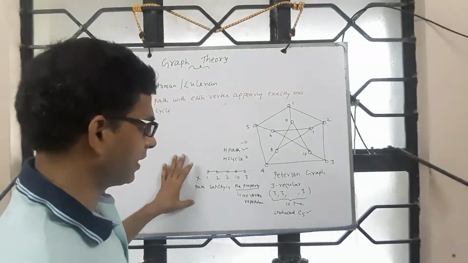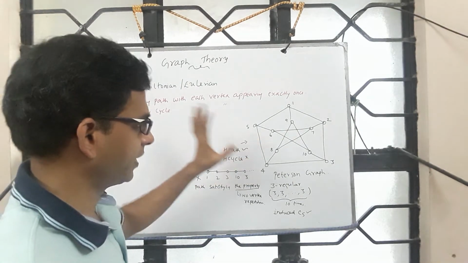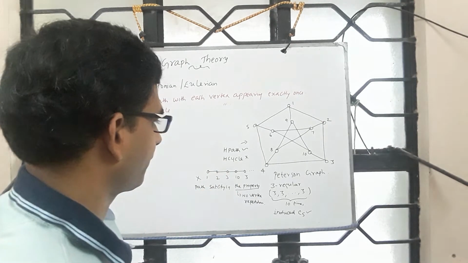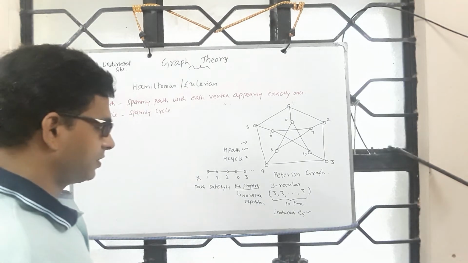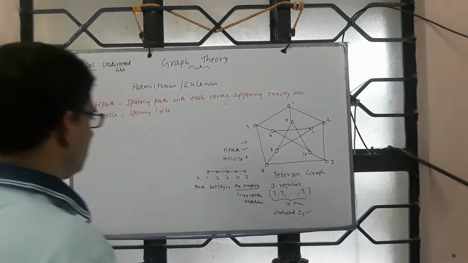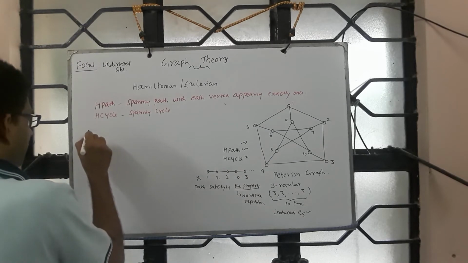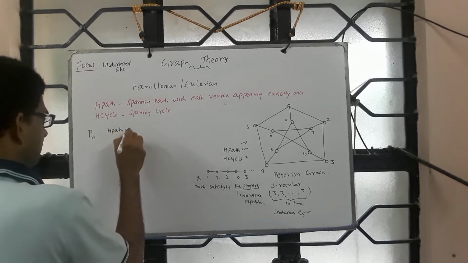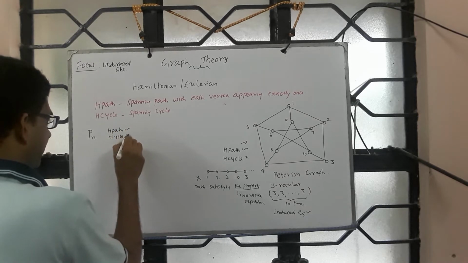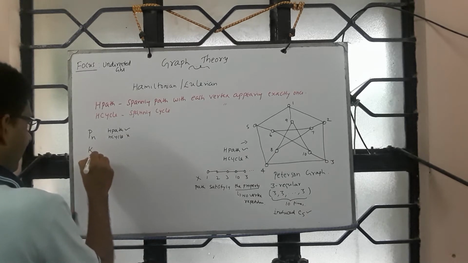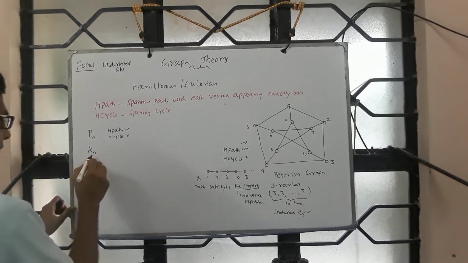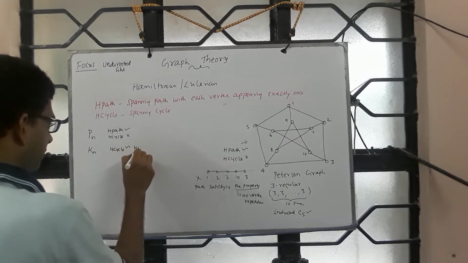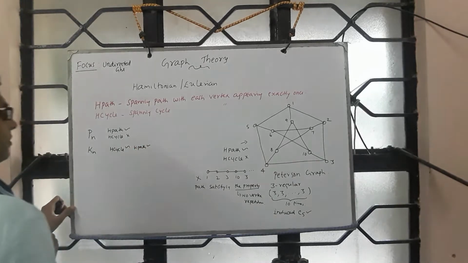So there are many graphs which are having just a Hamiltonian path but not having Hamiltonian cycles. Okay, and there are graphs for which you see both. For example, Pn has got an H path and no H cycle. Look at Kn, complete graph on 3 vertices, 4 vertices, 5 vertices, and so on. It has both H cycle, and because it has an H cycle, it has got an H path.